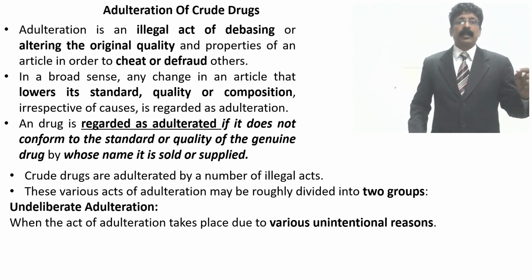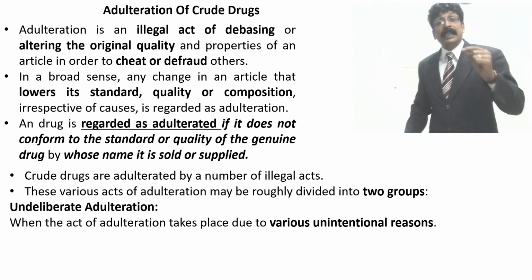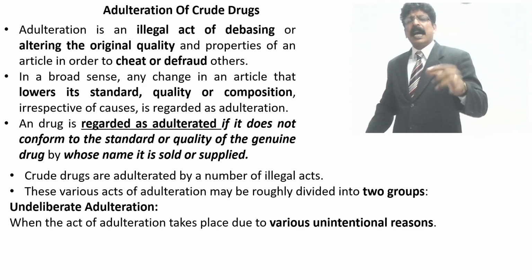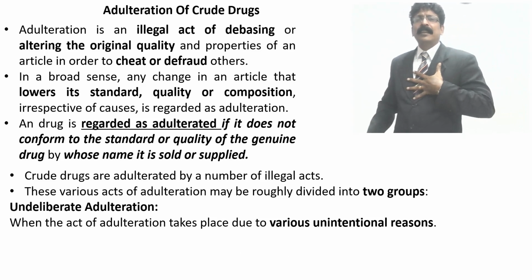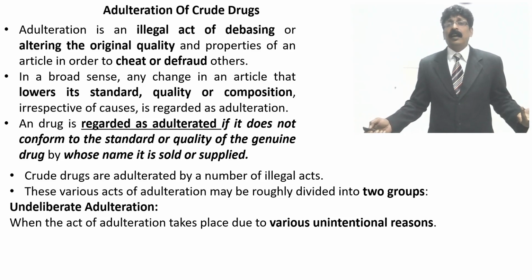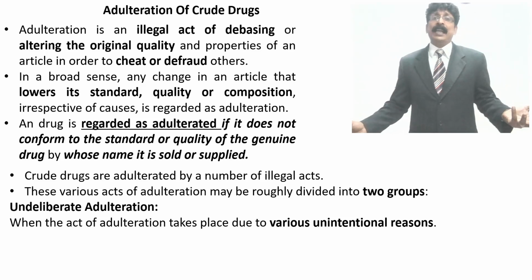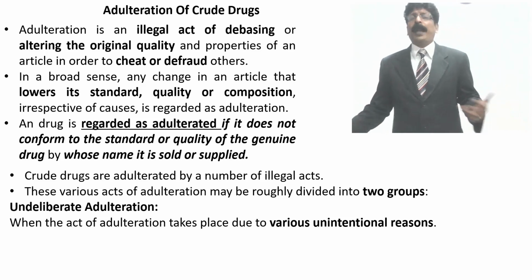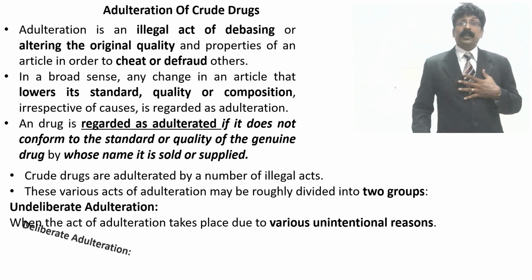When the act of adulteration takes place due to various unintentional reasons, without knowing, in the cultivation, in the collection, in the storage area, without our knowledge, without intention or deliberation, that is undeliberate adulteration.